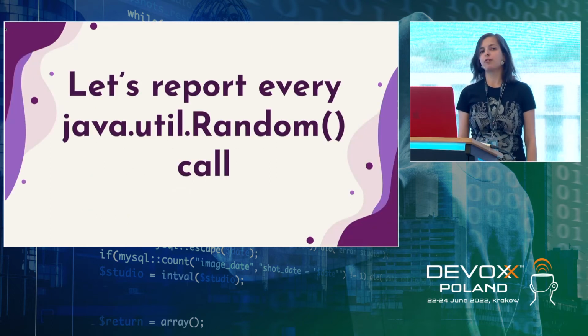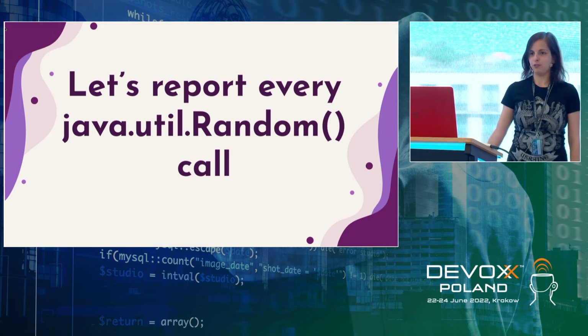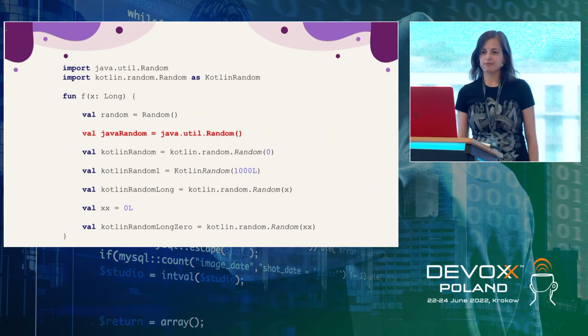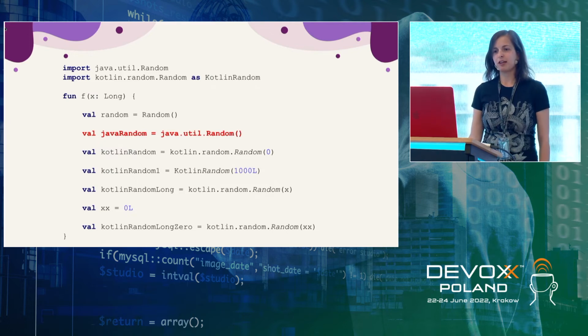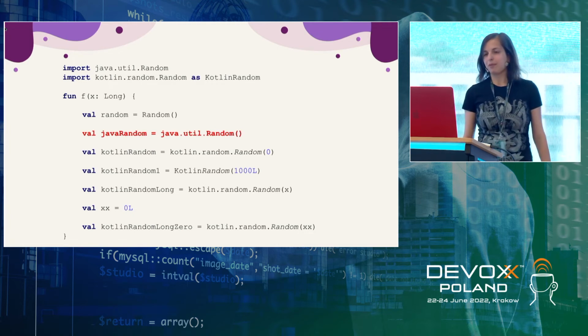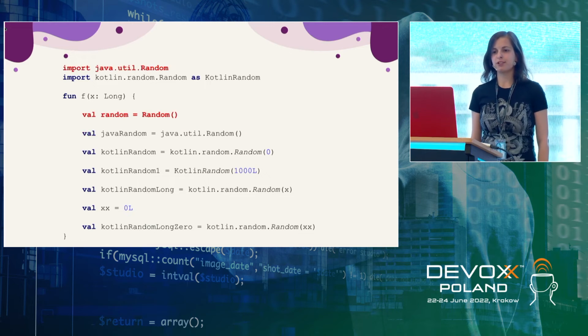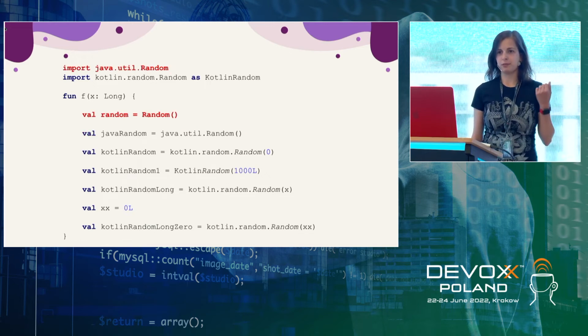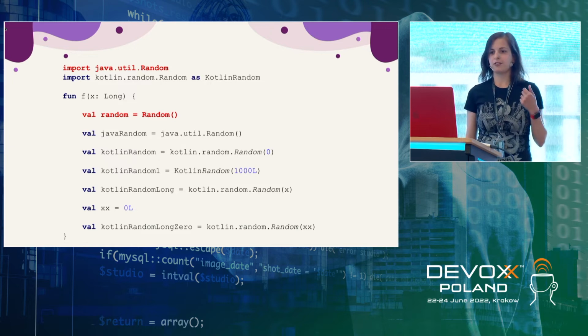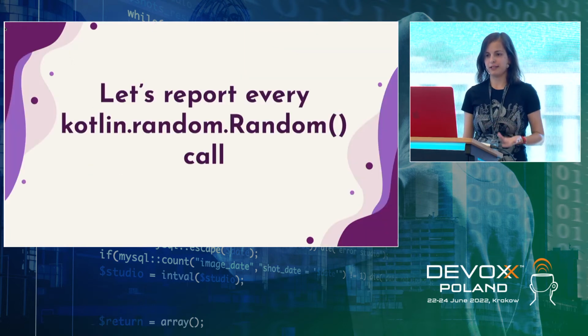What if we want to report on every Java util random call? Previously, if we didn't have semantic, we could only report if it's code with a fully qualified name, because the fully qualified name contains Java util random. But if we have semantic, there is a possibility to report just random and resolve the import, because the import says that you can use random without the fully qualified name. Without semantic, we cannot map this random call with that import. So without semantic, we won't report this. And that's why we need it.